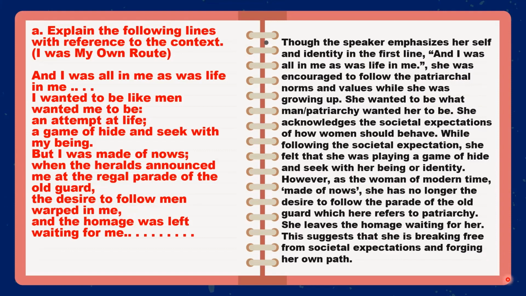And in the second paragraph, you explain the lines. So you can bring some of the lines into your explanations, which adds credibility. One line, I was all in me as was life in me, means now she has realized her identity, her individuality, her self, her existence is very important, much more important than following the patriarchal rules. She does not want to be like man wants her to be.